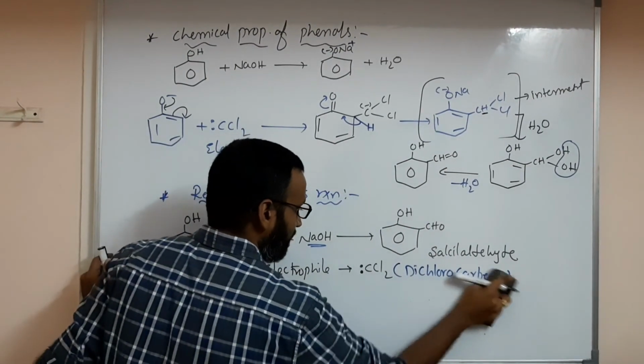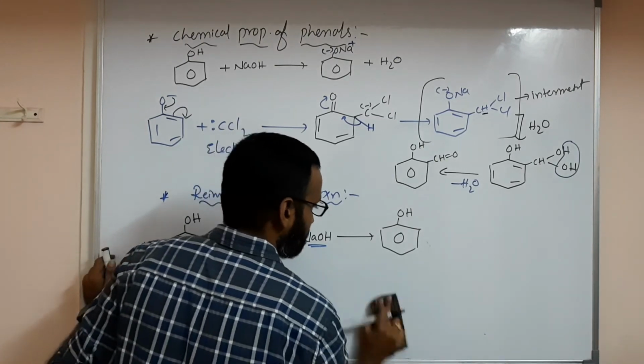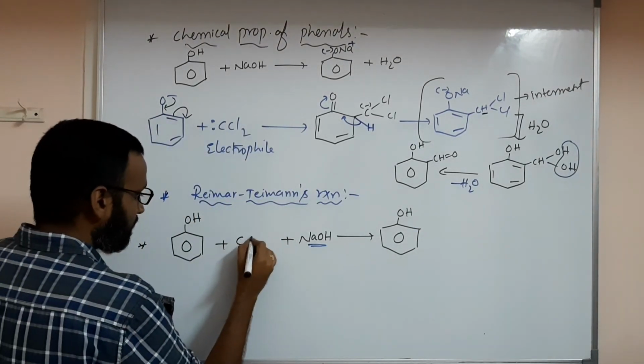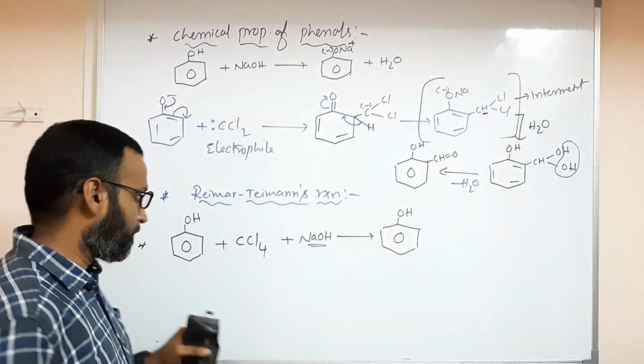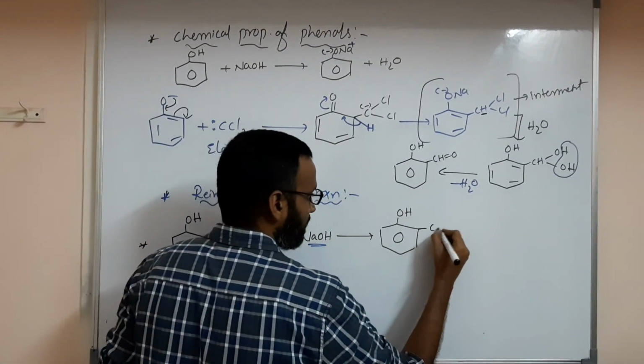Now I will finish this one. So what happens when you are using CCl4? When you are using CCl4, then you will get a COOH here.